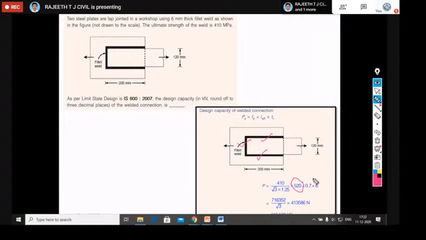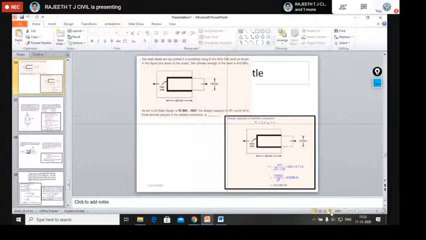Next here is the 0.7. What is 0.7? The K value, K into S. Since the two faces are meeting at 90 degrees, what is the K value? It is 0.7 for 60 to 90 degrees, from table number 22. So 0.7 into 6. What is 6? The thickness of the plate. Here they are connecting two plates of the same thickness, therefore S is 6 millimeter. If you substitute everything into the formula, the answer you are going to get is 413 kilonewton.